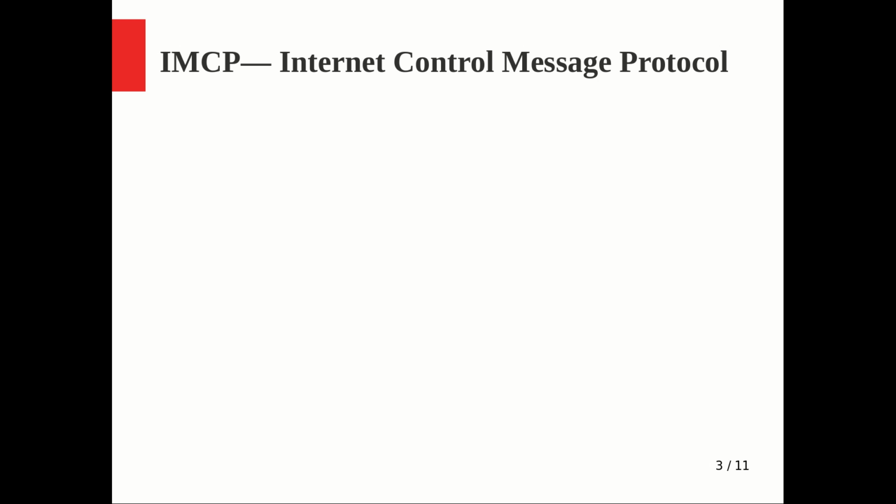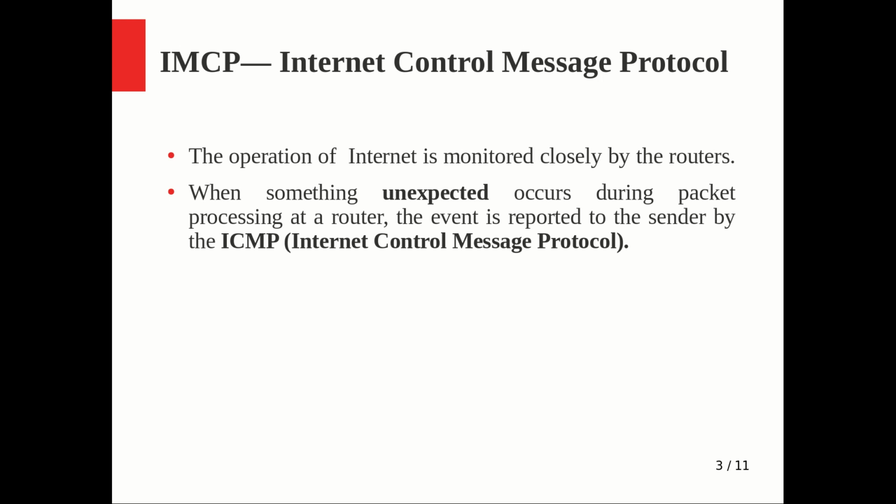the Internet Control Message Protocol, ICMP. After IP, the full support is provided by the ICMP protocol. The operation of the Internet is monitored closely by the routers, right? So when something unexpected occurs, it could be an error, it could be congestion or anything else, that is to be informed to others, right?